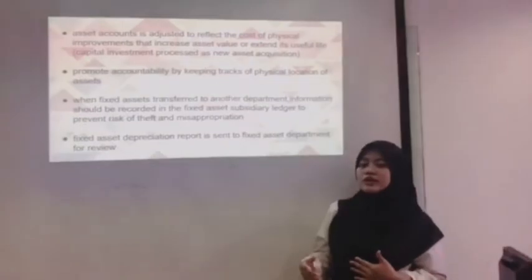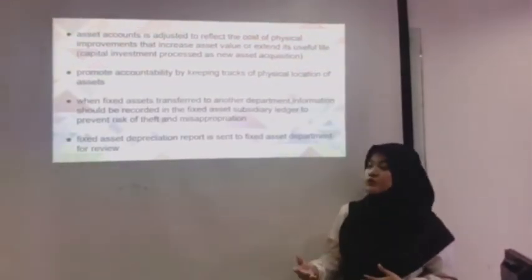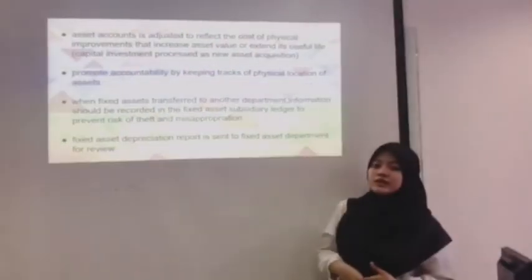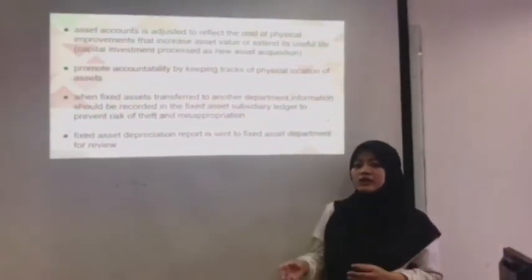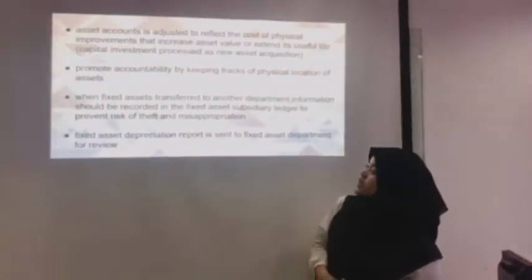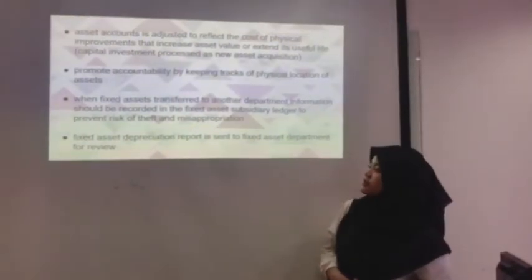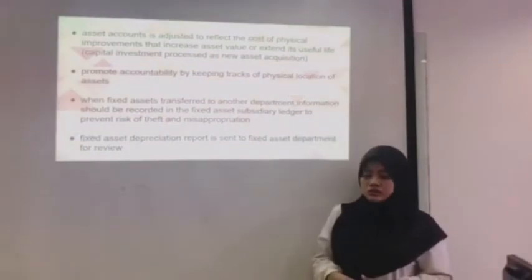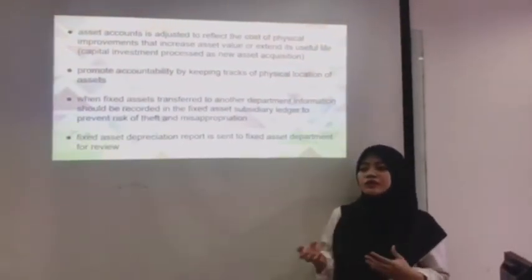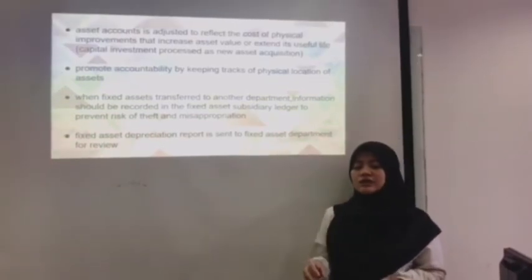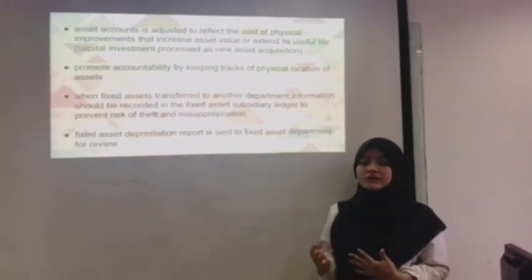It means that when we transfer the fixed asset, we have to record whether we have relocated it or transferred it to another department. The fixed asset depreciation report is sent to the fixed asset department for review. The fixed asset department will review whether the calculation of the depreciation that we have done is correct or not.